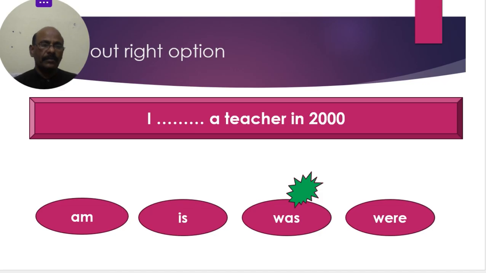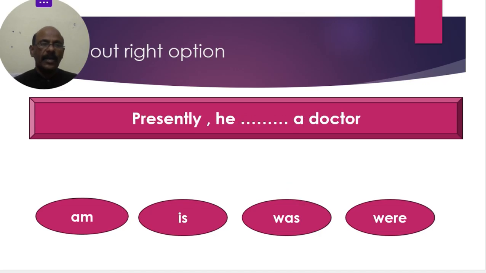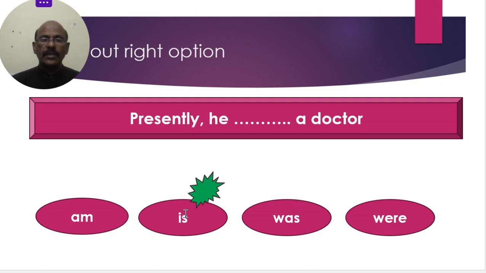Next. "Presently, he dash a doctor." He refers to third person singular. Third person singular means he, she, it, Rama, Sharma, like this. We are using is in the present tense. Presently, he is a doctor.